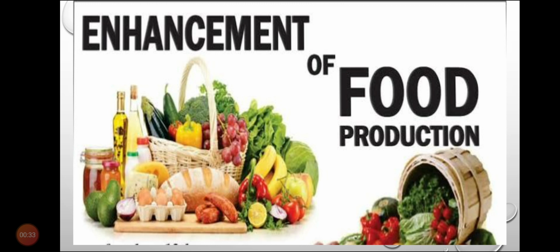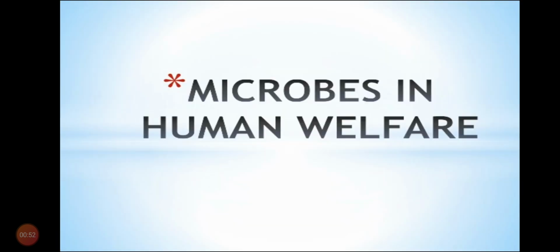First chapter was enhancement in food production, which we have completed. Second part of the chapter was animal husbandry, but that is not included as per the reduced syllabus. And the third part of the chapter is microbes in human welfare. So today we will start with the topic microbes in human welfare.